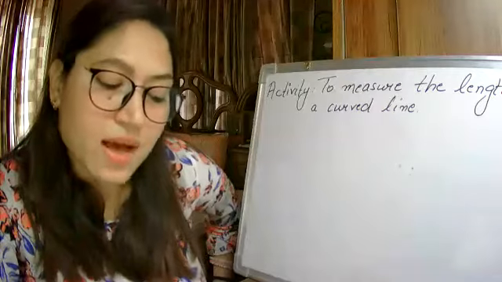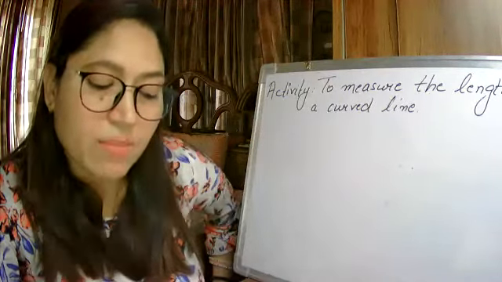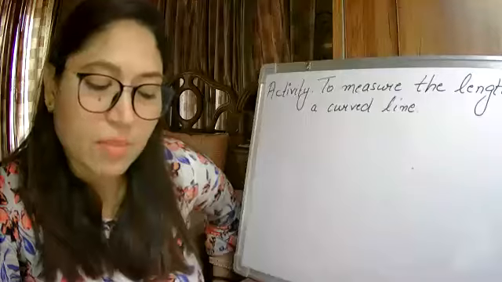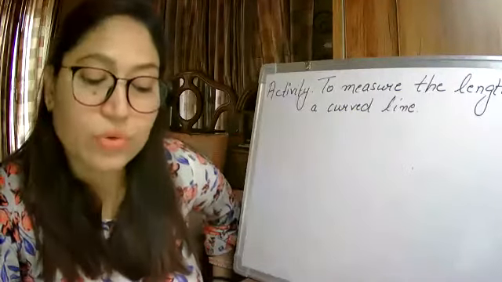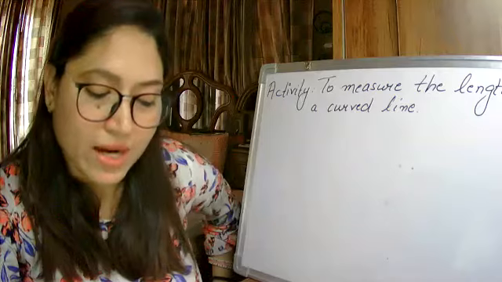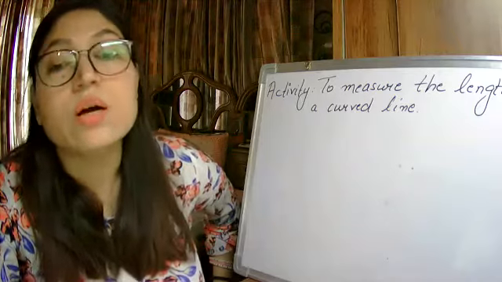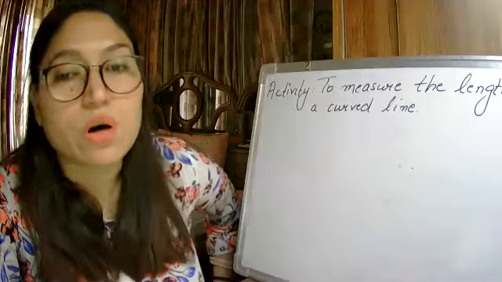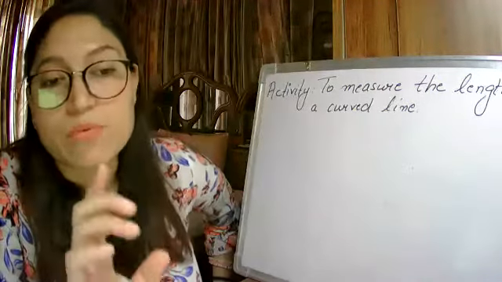Okay, for this, ask your classmate to stand with his back against a wall and make a mark on the wall exactly above his head. Now measure the distance from the floor to this mark on the wall with your handspan and then with a meter scale. So now you have to measure the height of your friend or classmate, first with the help of handspans.